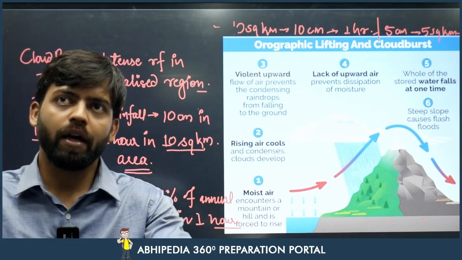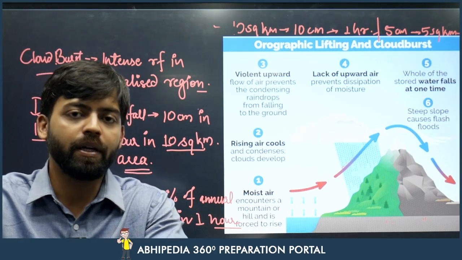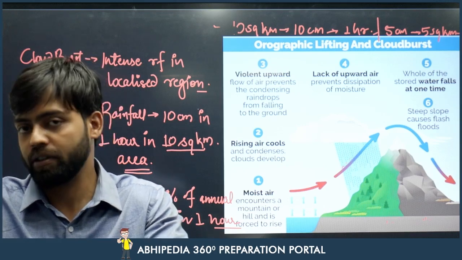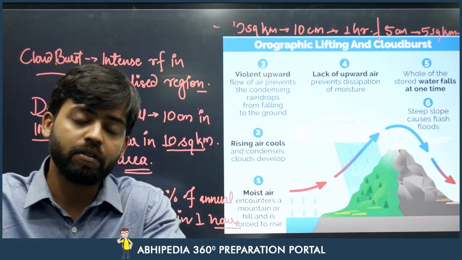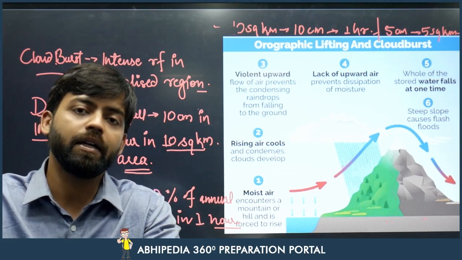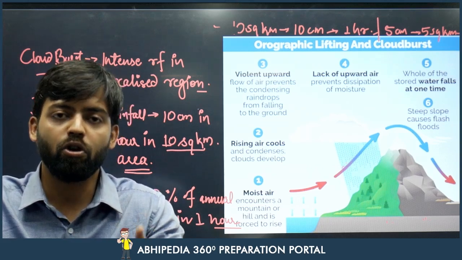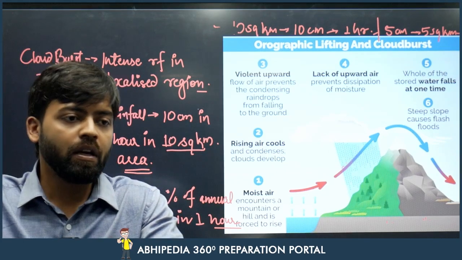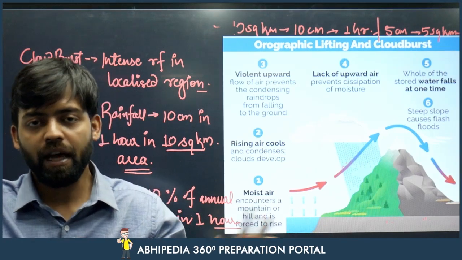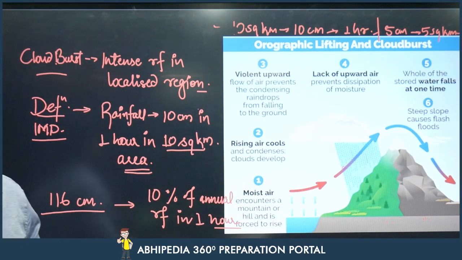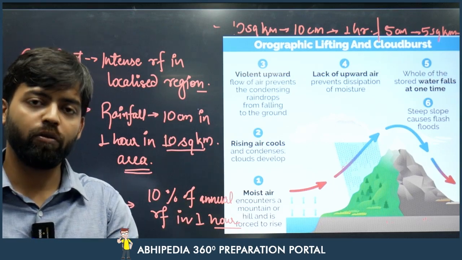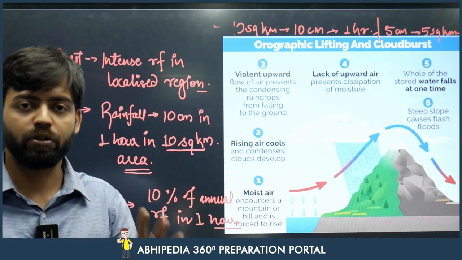What happened in July 2005 in Mumbai? Around 96 centimeters of rainfall happened in a 24 hour span, and because of this around 400 people died, and there was a loss of around $1 billion of property. If we compare the scenarios, it is becoming a very frequent disaster, especially in mountainous regions, especially in the Himalayan region. Though Mumbai's rainfall was not a cloudburst, a similar scenario was there.